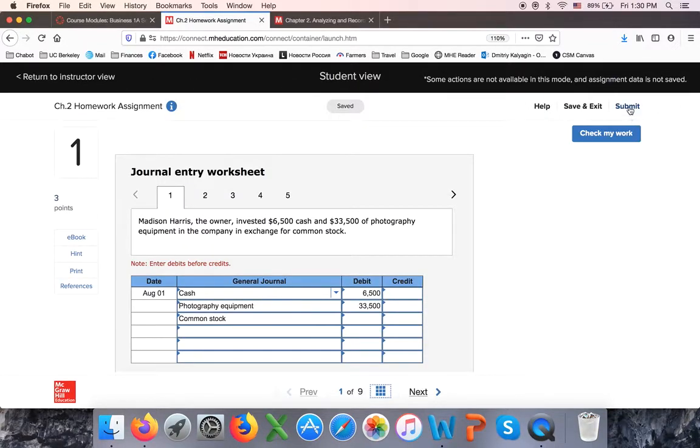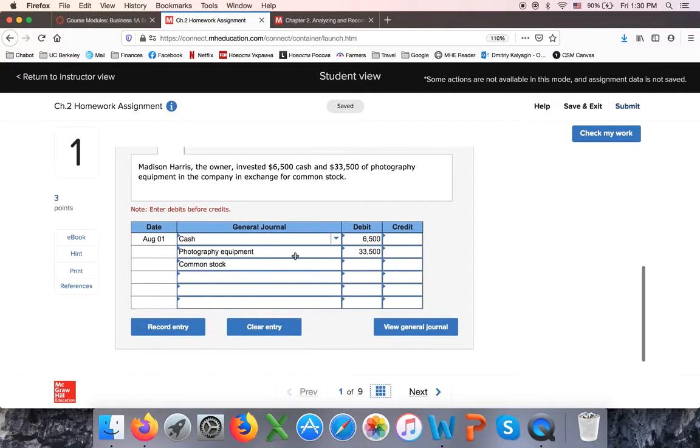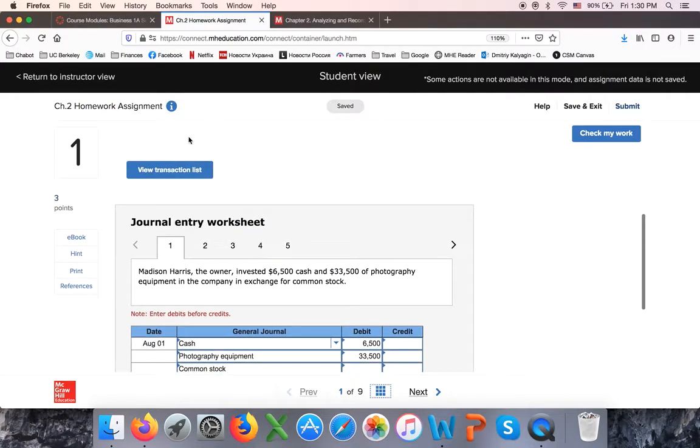Also, right here is submit. What I say, do not click the submit button until you're completely done. If you click it by mistake, I cannot let you go back into your homework. It's thinking you exhausted your 1 attempt. If you forget to submit, the system will submit for you as is without penalty. It will submit at the deadline, which is always Sunday, 11:55 p.m. So you never have to click on the submit button. And it gives you points for answering correctly, so it doesn't give you points for just completion. And as I said, every homework assignment is 40 plus points.